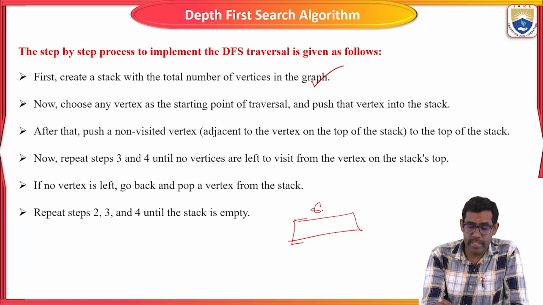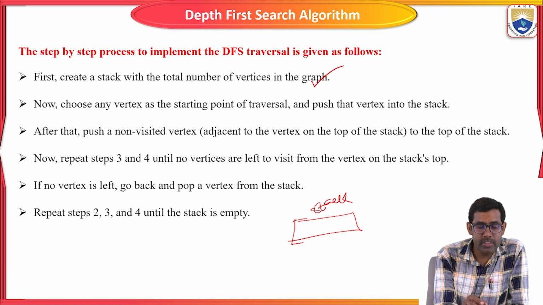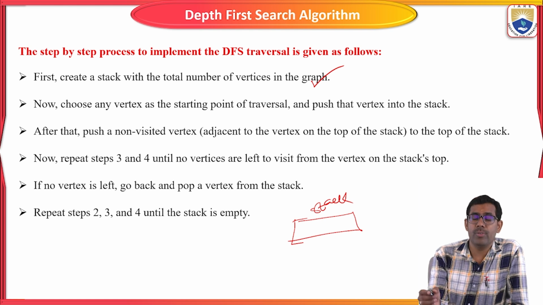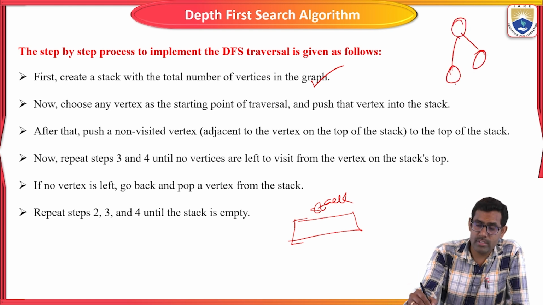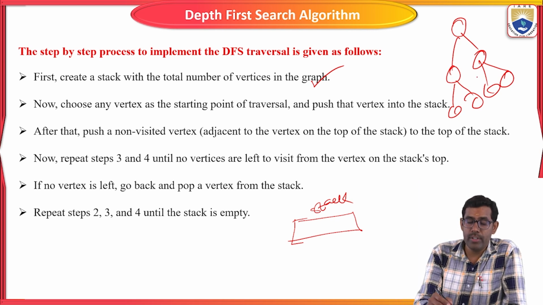Okay, so this one is one stack, with the total number of vertices in the graph. We already have a graph given, some tree or graph. Based on this, we are going to create one stack, based on the number of vertices.